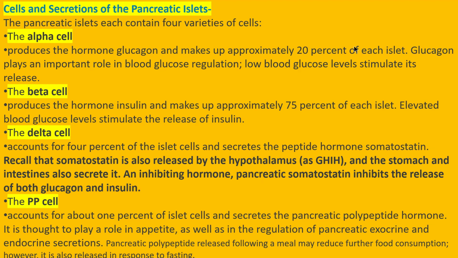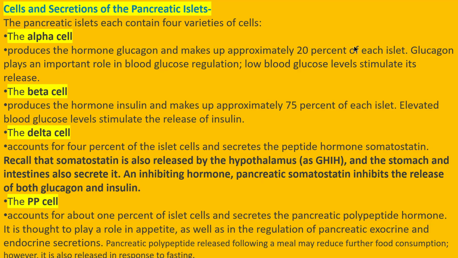Delta cells account for only 4% of islet cells and secrete a peptide hormone, and the name of that peptide hormone is somatostatin. Recall that somatostatin is also released by your brain's hypothalamus as GHIH, growth hormone inhibitory hormone, and it is also released by your stomach and your intestine.